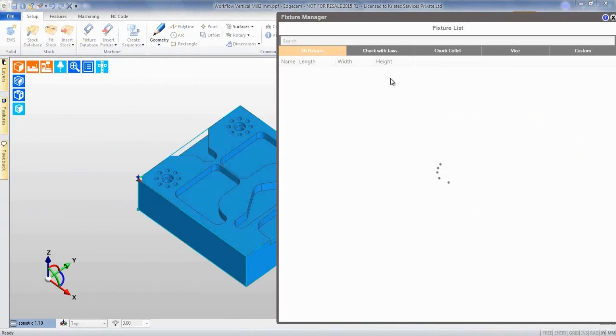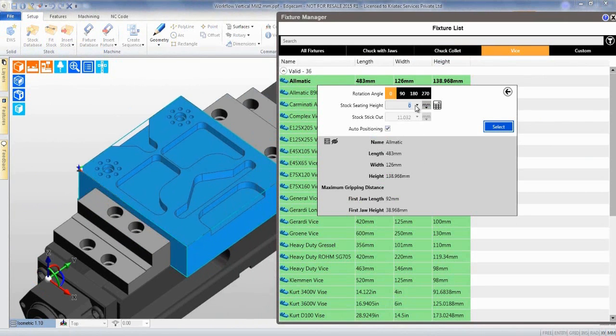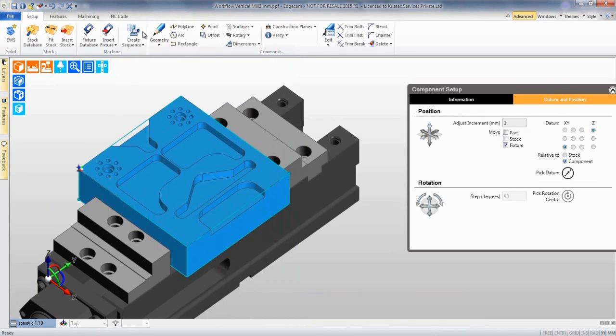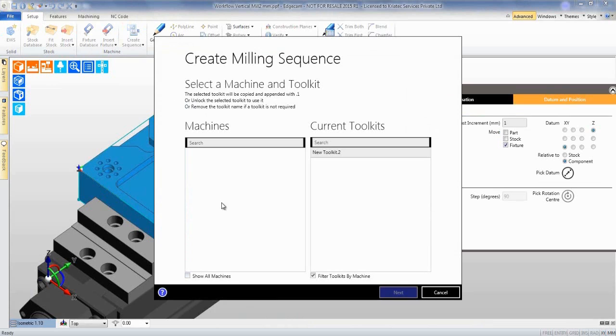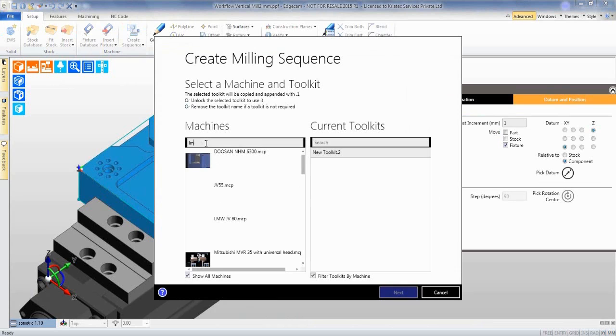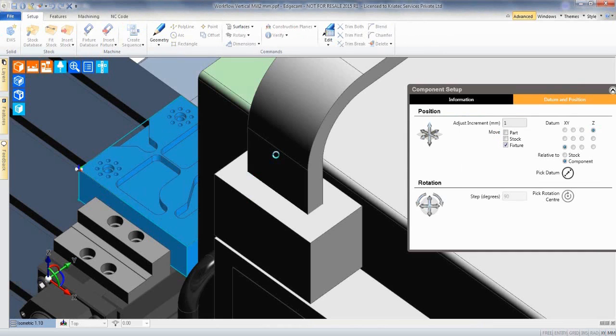Go to the fixture database, define the fixtures and define the clamping distance, and select the machine. Now I am selecting the LMW JV55 machine and selecting the predefined toolkit. Step 2, setup, is over.